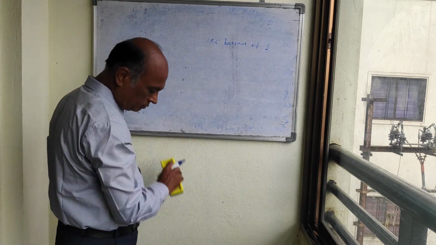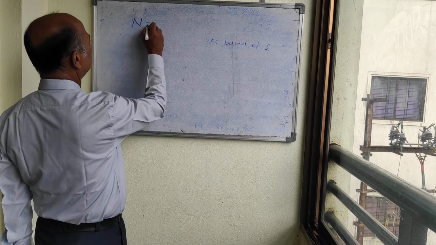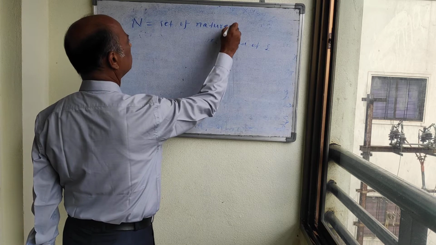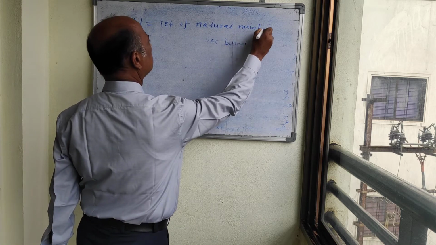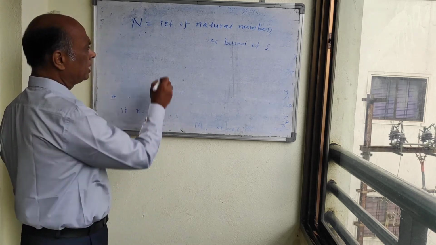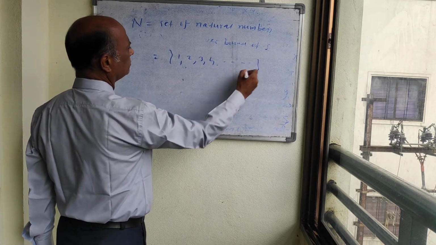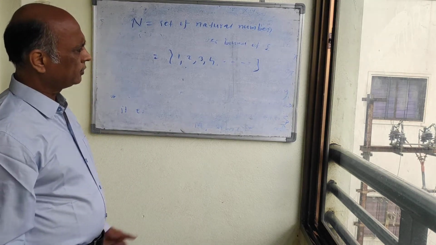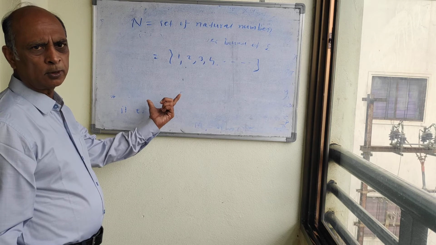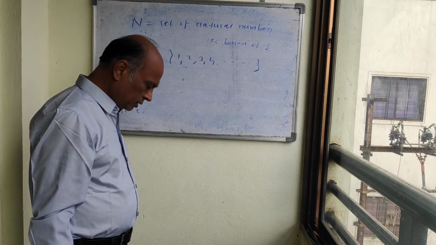Now we will see some examples. For example, N means the set of natural numbers, or we can say the set of positive integers, that is 1, 2, 3, 4, 5. Now you may observe whether it is bounded above. No, it is bounded below, and therefore it is bounded below by 1.